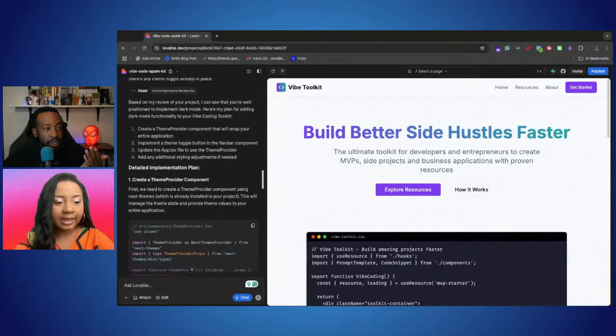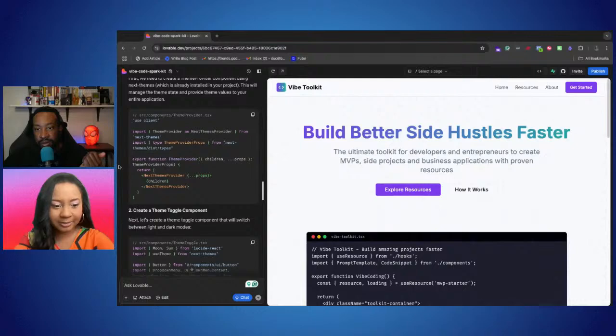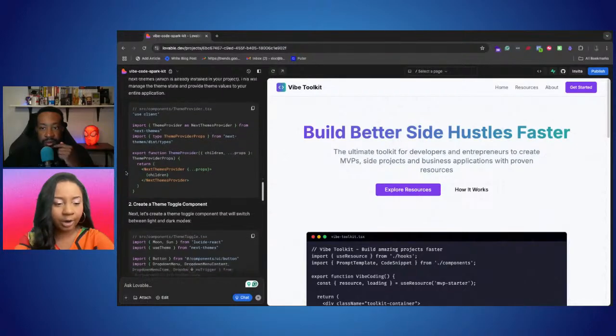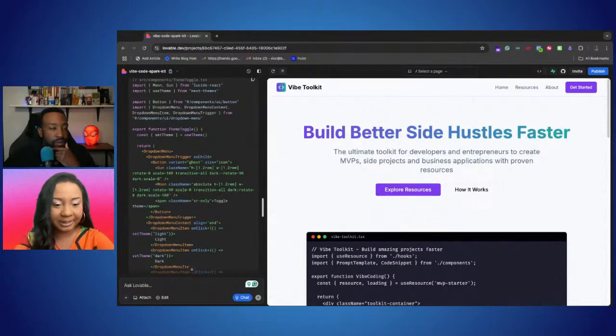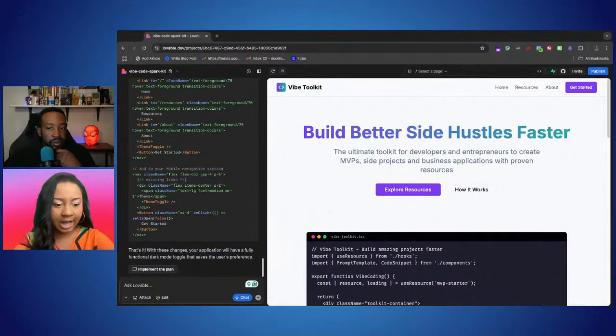Yeah, it's going through your code file by file, looking for the best place to implement this. If you scroll all the way to the bottom, it's telling you how to do it, and there's this button that says implement the plan. So it's going to do everything it just talked about.